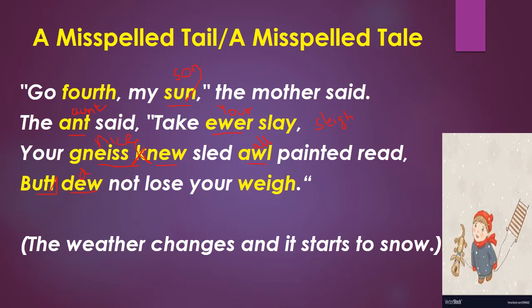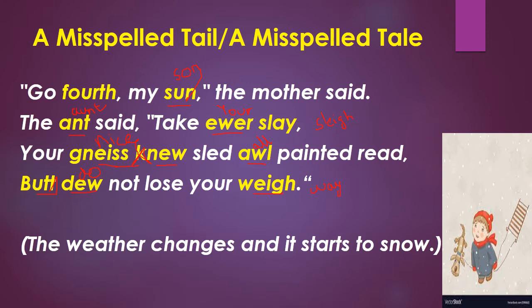So D and O, do. So do not lose your way. Now not this one, way, check the meaning in dictionaries, and here we are going to write down W-A-Y, way. So W-A-Y, way is a path on which you walk.